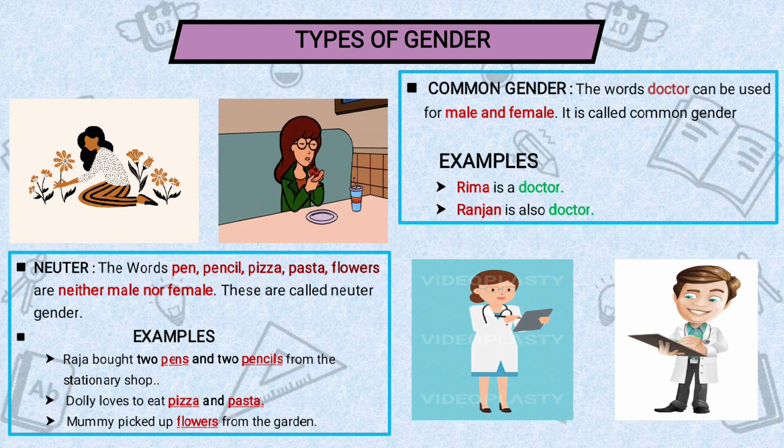While picking up the flowers from the garden, we cannot identify, okay, neither is it male nor female. So that's why flower also comes in neuter. So the words pencil, pen, pizza, pasta, flowers are neither male nor female. These are called neuter gender.